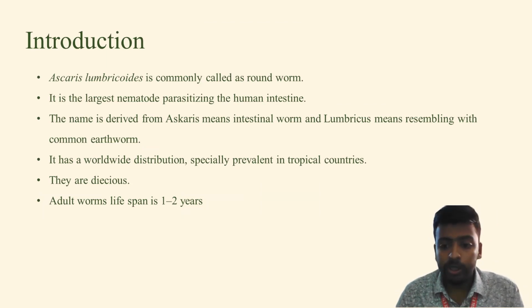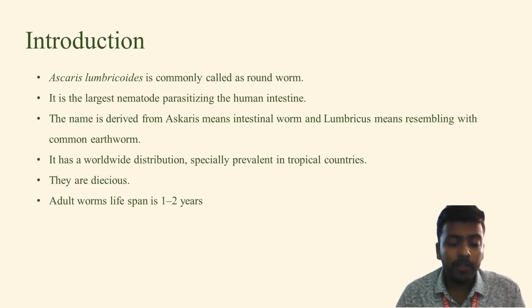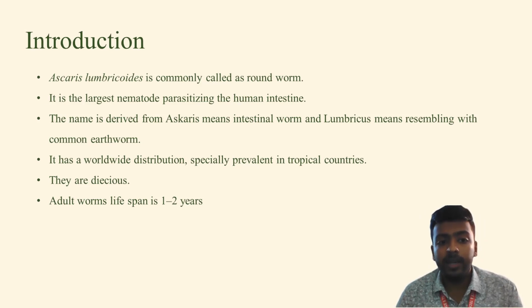Now, it has a worldwide distribution, specifically in tropical countries like India and other Southeast Asian countries like Vietnam and Thailand. Now they are dioecious, which is a very important characteristic of the nematodes. What are dioecious? Dioecious are organisms that have separate sexes, like separate male organisms and separate female organisms. And the lifespan of an adult Ascaris lumbricoides worm is 1 to 2 years.